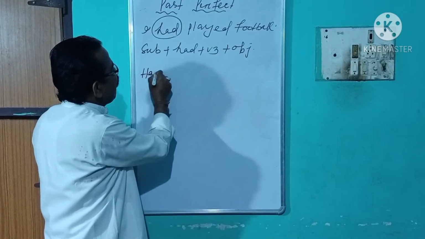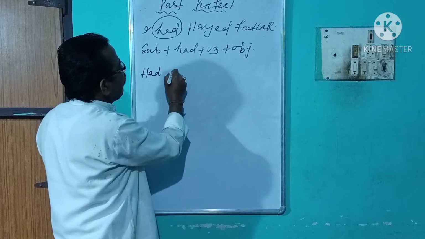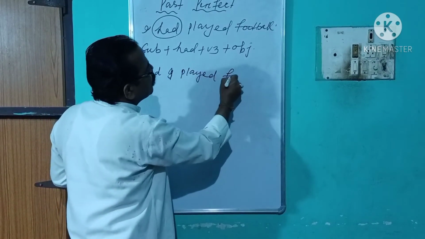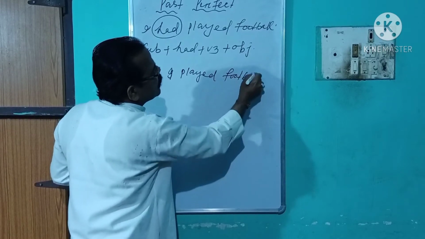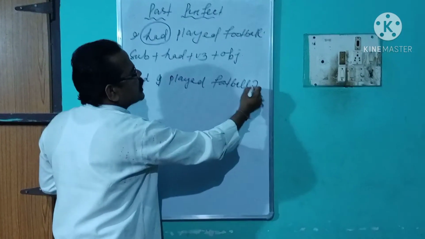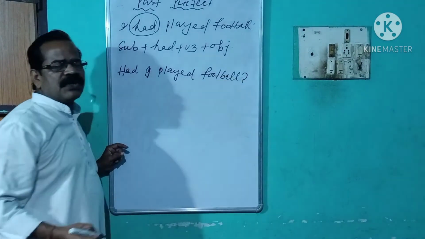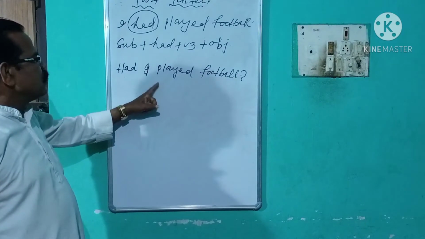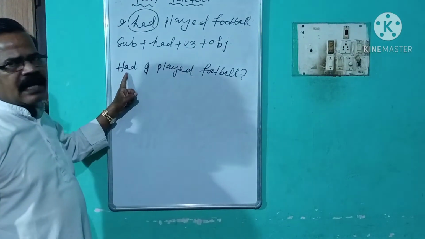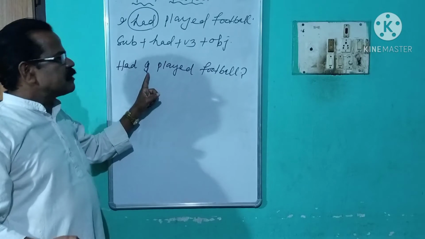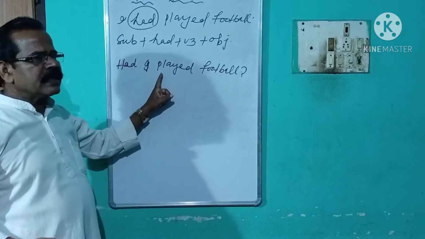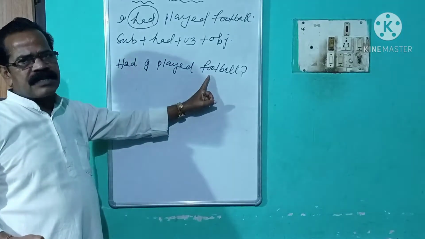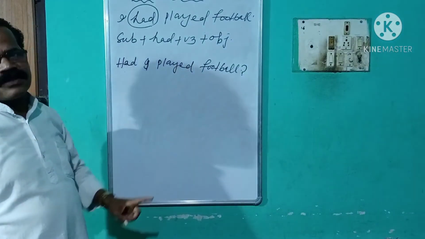Had I played football. You see, this affirmative sentence changed into your yes or no interrogative sentence. What I told you: first the auxiliary had, then your subject, then main verb V3, and if an object is there, the object will be put last.